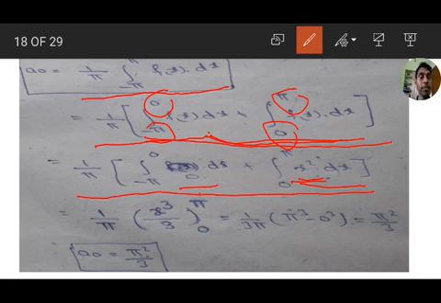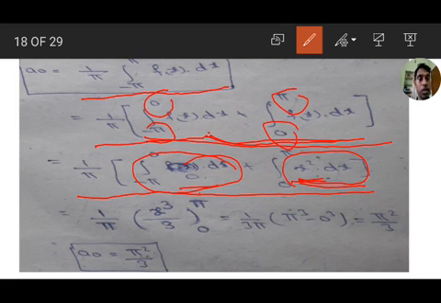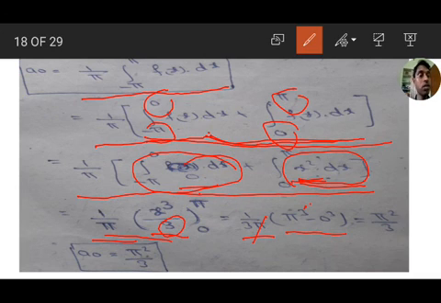Therefore 1 by pi integration minus pi to 0 of 0 into dx plus integration 0 to pi of x square dx. The first integration is 0, so we get total 0, and the integration of x square is x cube by 3. So 1 by pi into x cube by 3. This 3 is the coefficient outside: 1 by 3 pi, upper limit pi cube, lower limit 0 cube. 1 pi and pi cube cancel, we get pi square by 3. Therefore a naught equal to pi square by 3.